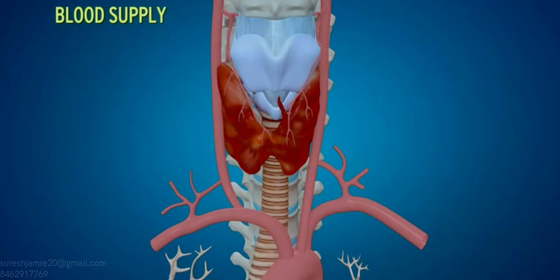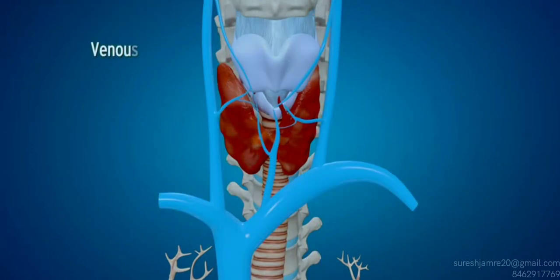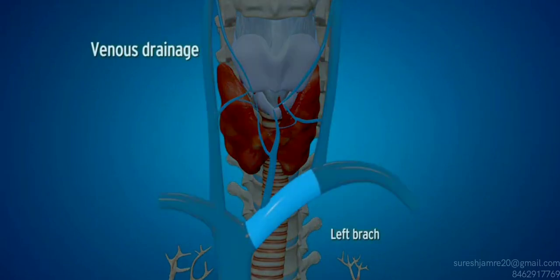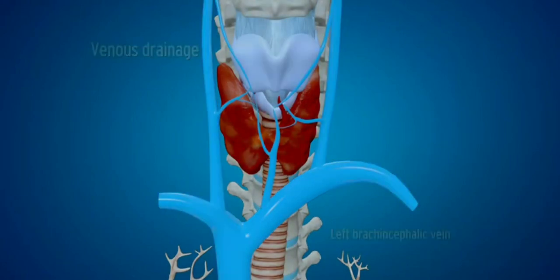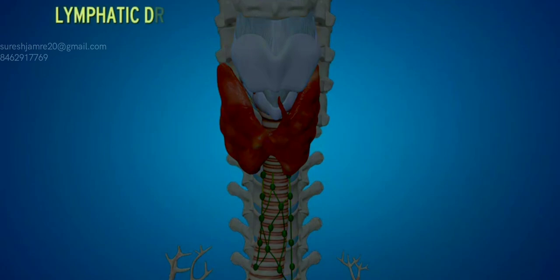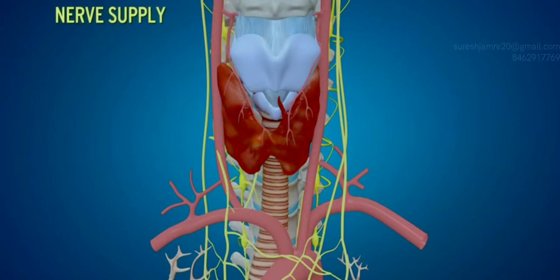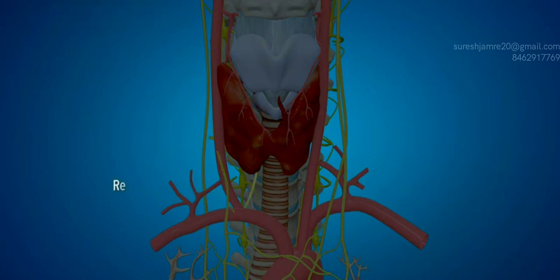Blood supply. Arterial supply: inferior thyroid arteries. Venous drainage into left brachiocephalic vein via inferior thyroid veins. Lymphatic drainage: pretracheal and paratracheal lymph nodes. Nerve supply: parasympathetic nerves through vagus and recurrent laryngeal nerve.